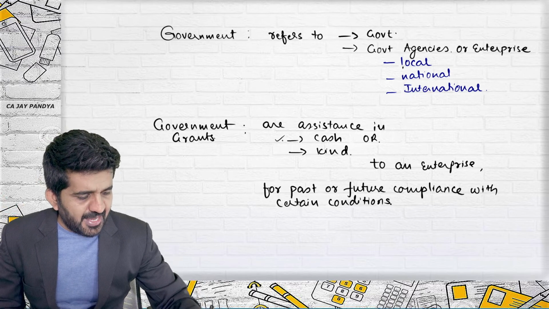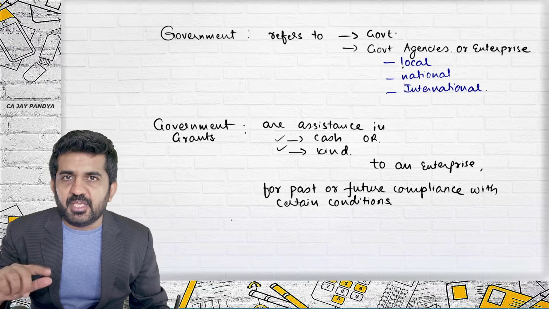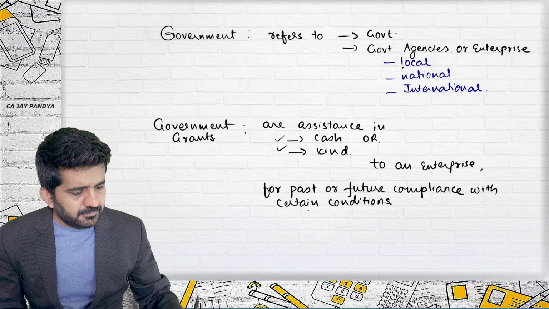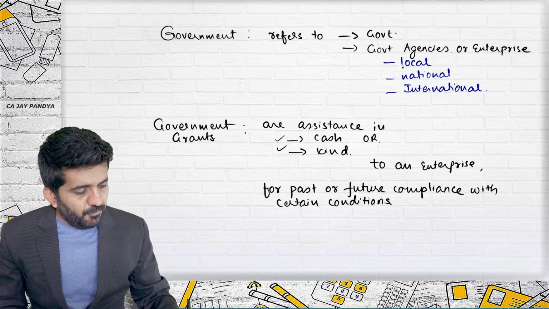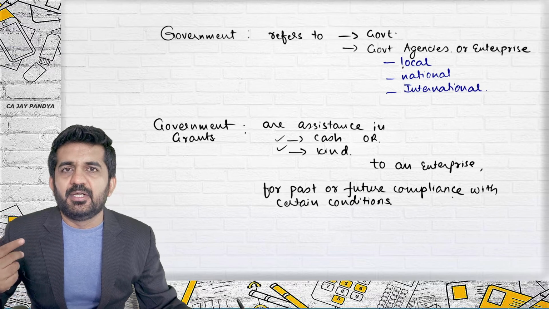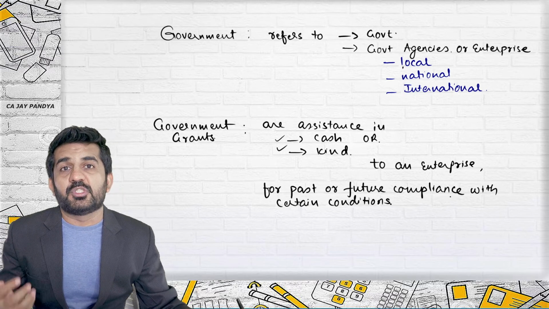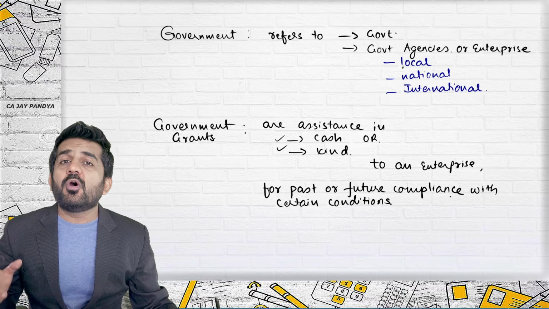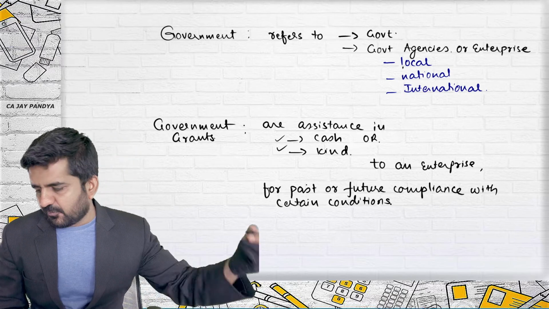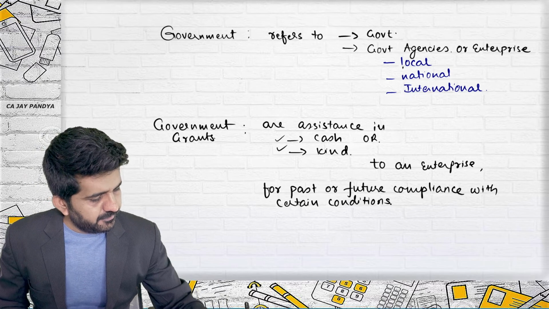So it is cash or kind assistance, in money or non-monetary, which is given to an enterprise by a government for past or future compliance. So either you need to build a building or you need to give salary to your research staff, or there might be any other condition. And assistance, of course, is given by government.